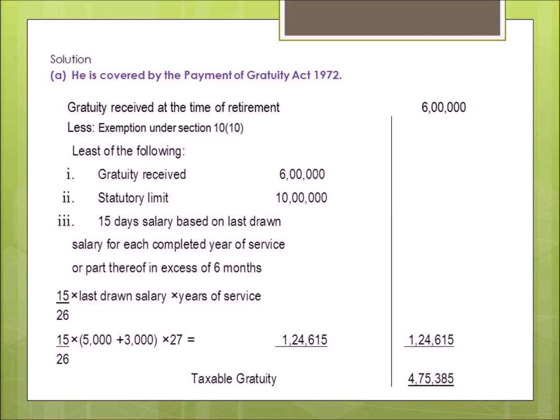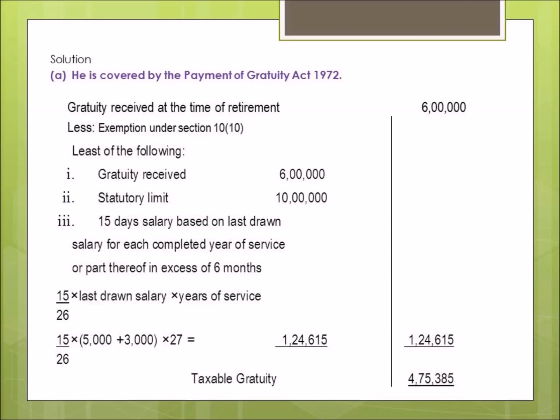So what the equation will look like in this particular question: 15 days salary is equal to 15 by 26 into the last drawn salary. The last drawn salary of the employee was 5,000 as the basic pay and 3,000 as the dearness allowance. You have to keep in mind that in this situation we do not consider that 60%, because that is applicable only when a non-government employee is not covered by the Payment of Gratuity Act.